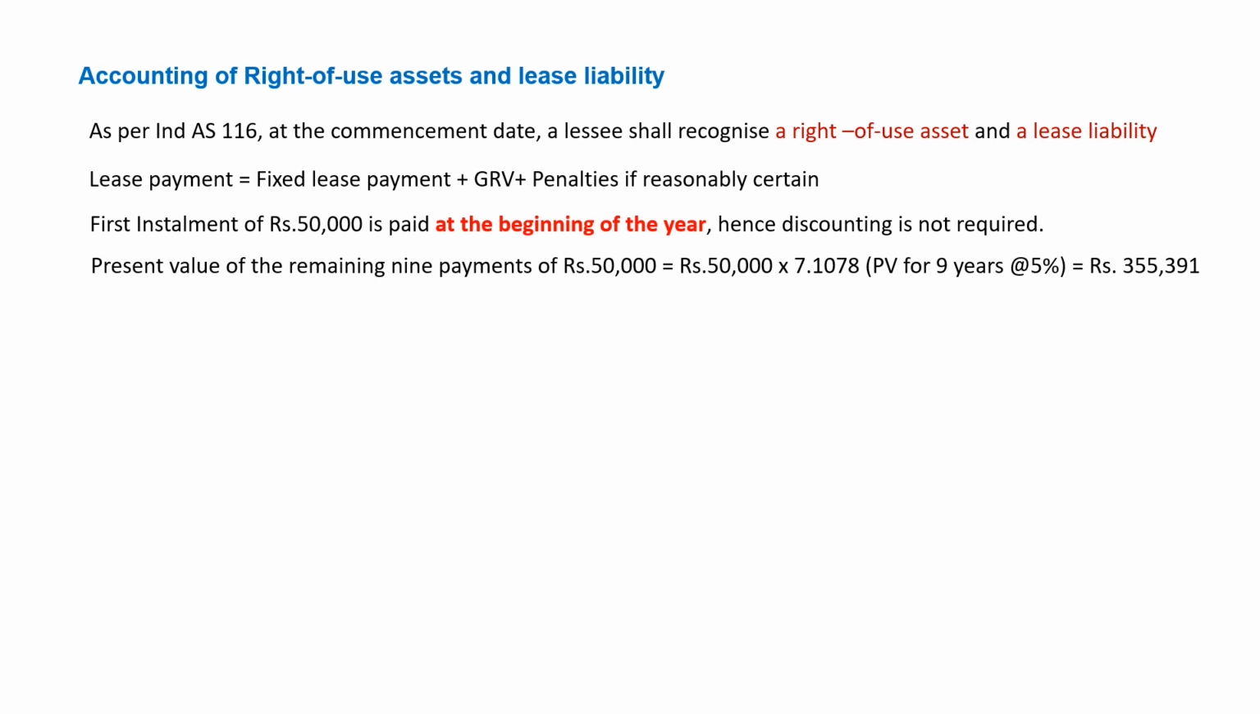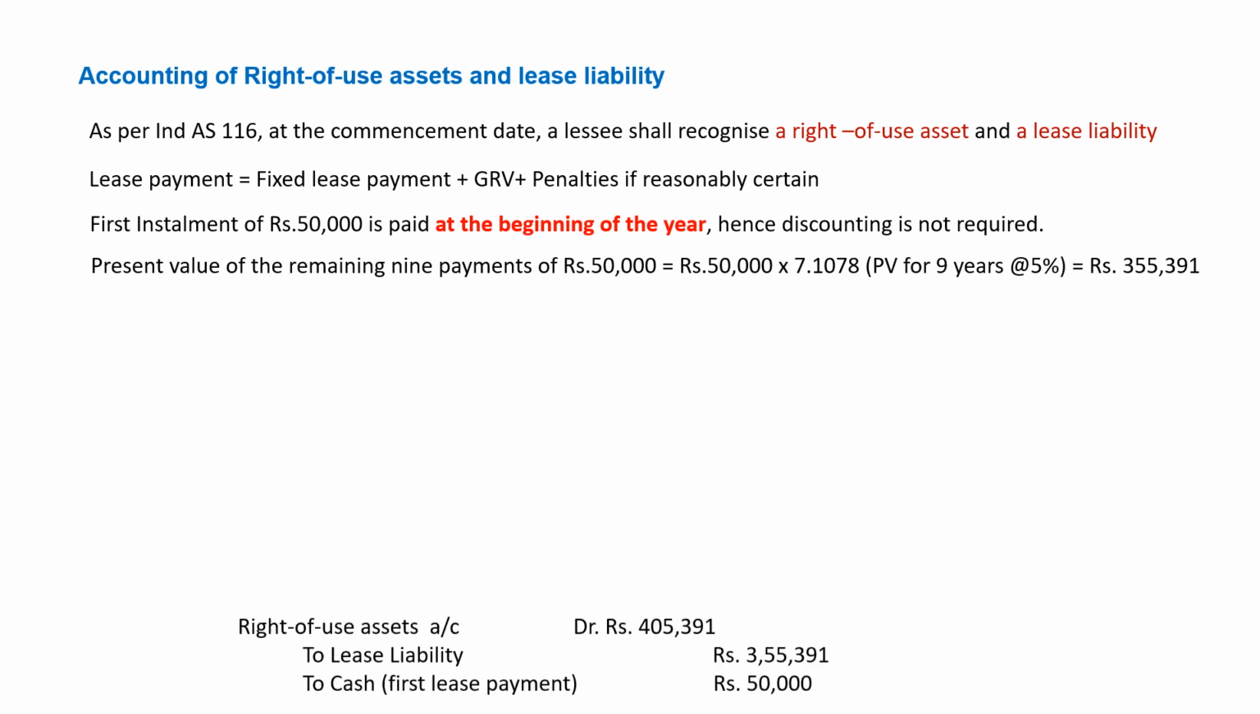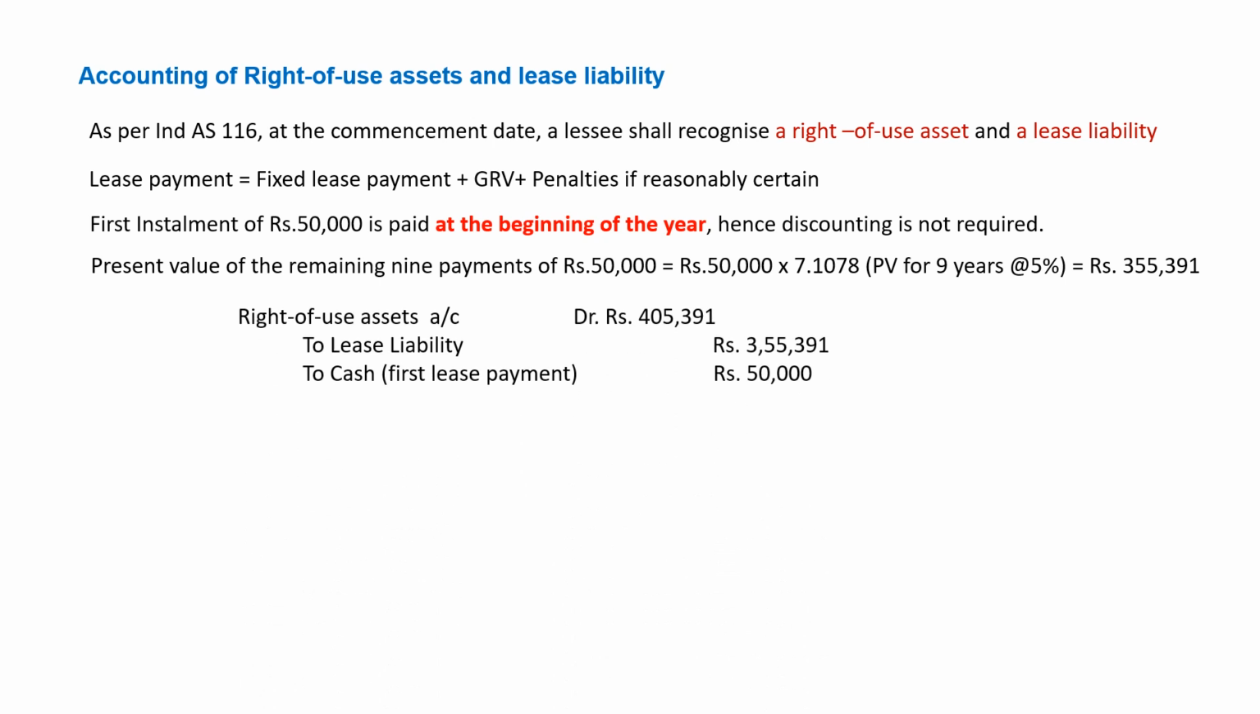Okay. So what is the amount we are going to calculate here is 50,000 into 7.1078. That is after discounting it at the rate of 5%. The amount is now 3,55,391. So this is the lease liability, 3,55,391. What is the journal entry we are going to post now? So if you see here, lease liability we are creating for 3,55,391. But the RU asset what we are going to capitalize is 4,05,391, which includes 50,000 rupees of cash which we paid as rent at the beginning of the year.